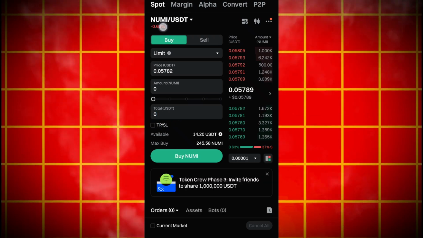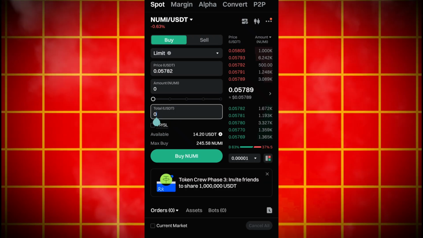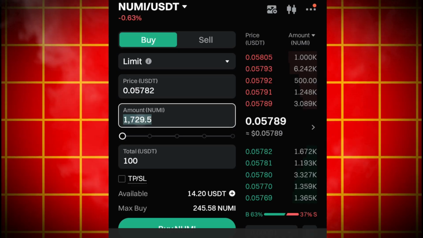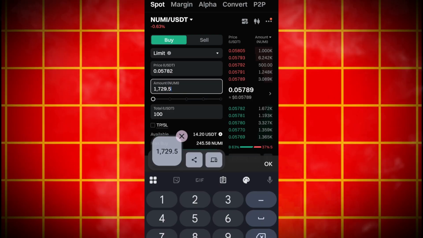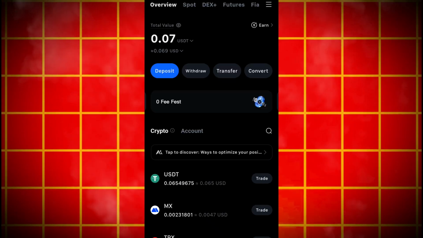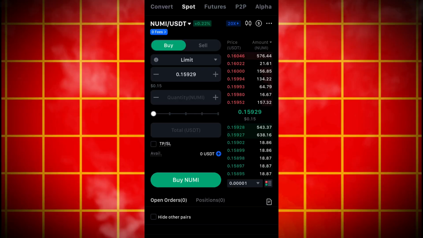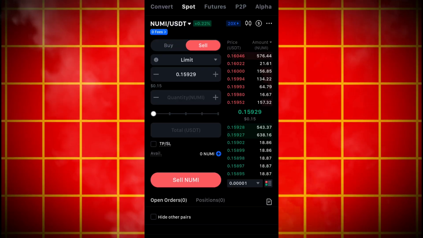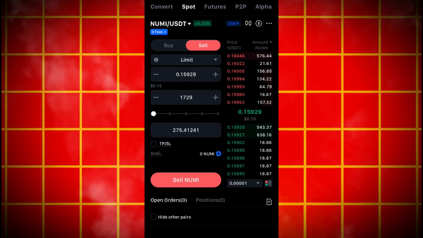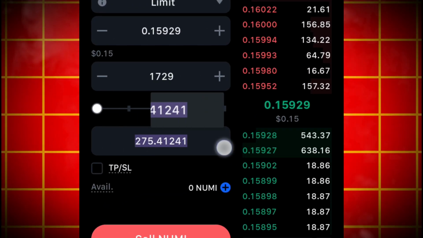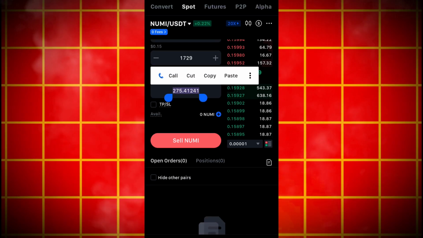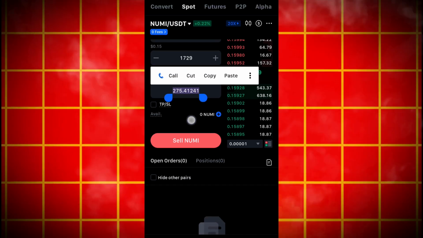I buy this particular token right here at this particular price, which is 100 USDT right now, and then I get this amount of this specific token. I come straight to this cryptocurrency exchanger, click on trade, select the same cryptocurrency, and click on sell. I sell out all the cryptocurrency right here. So take a look at the profit. I earn 175 USDT as profit from this single process while trading on spot trading.